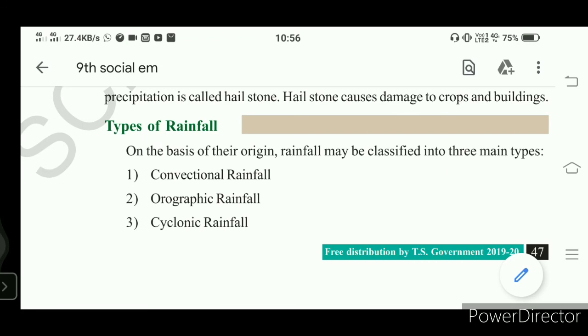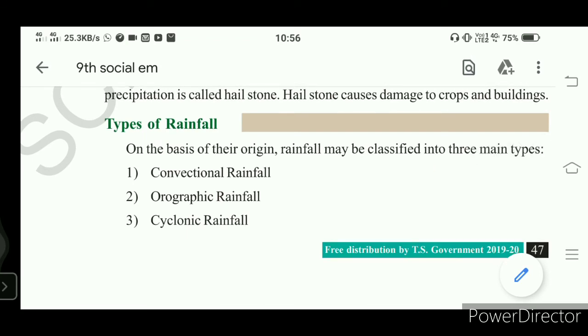So here we get heavy showers for a short period after the hottest part of the day. In summers we see that, understand. It comes with thunder and lightning. Thunderbolts occur, understand. Such type of rainfall is called convectional rainfall, understand.